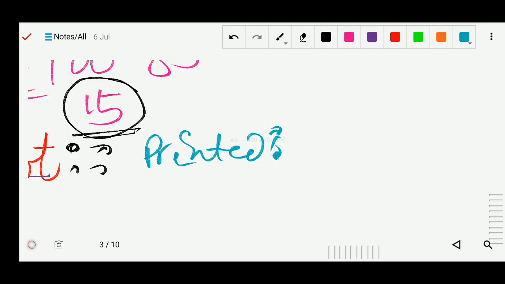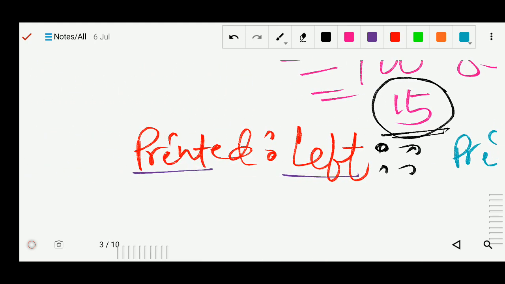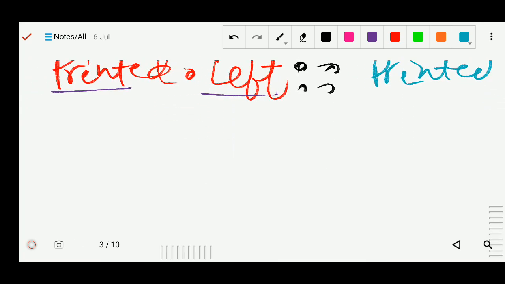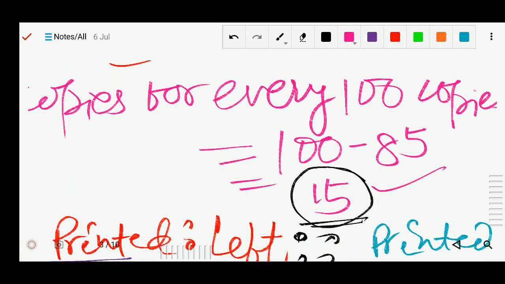Now we form the ratio. How many are you printing? First you print 100 copies, so how many are left? 15. This 15 is left.